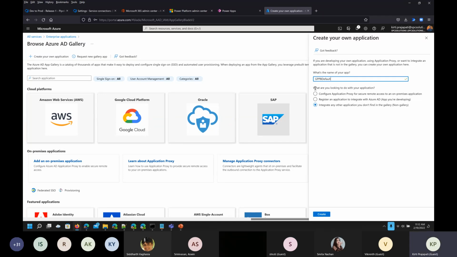So I'm not changing any options from what you are looking for. I'm just using this default one and clicking on create. And once this is created, it will open up with the overview screen, where I will be able to see the application ID and object ID of this enterprise application. So we have to copy those.